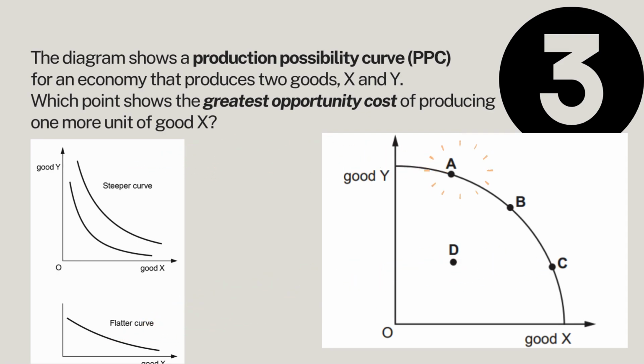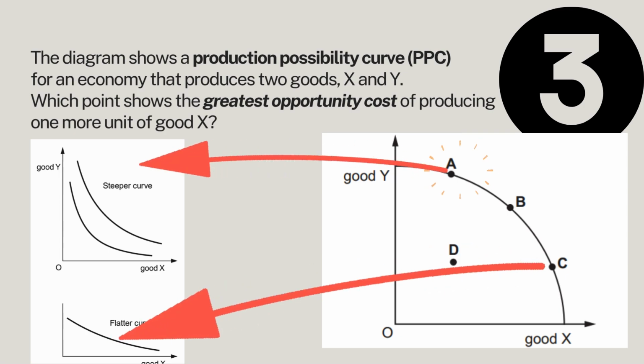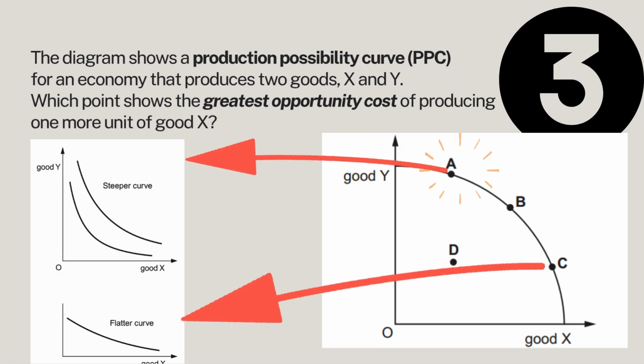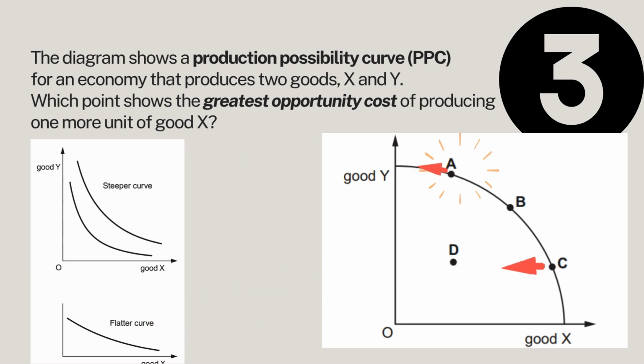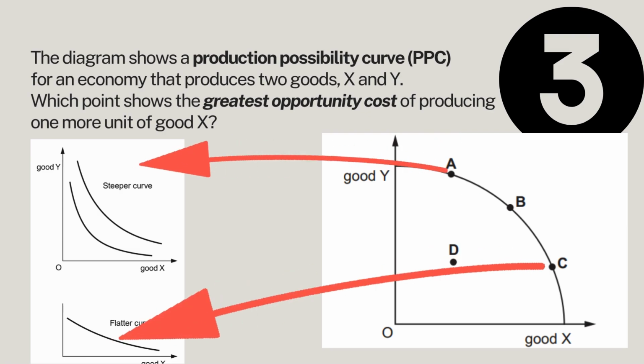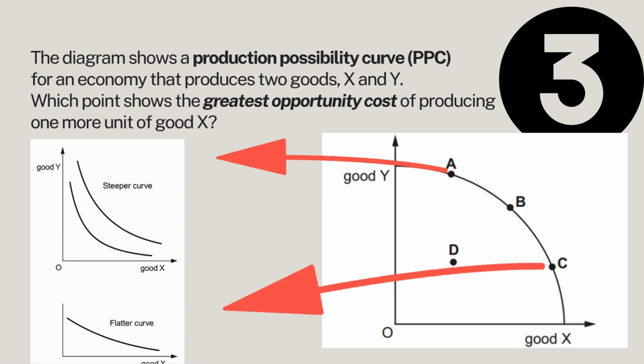If you analyze the whole question, it means the point that shows the greatest opportunity cost of producing one more unit of good X is the one where the economy must give up the most units of good Y to produce additional units of X.